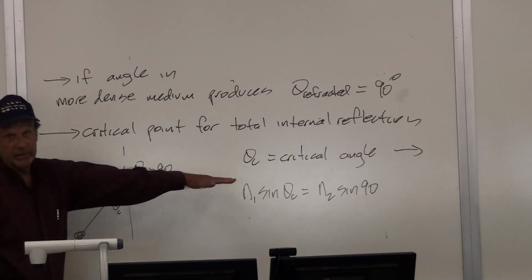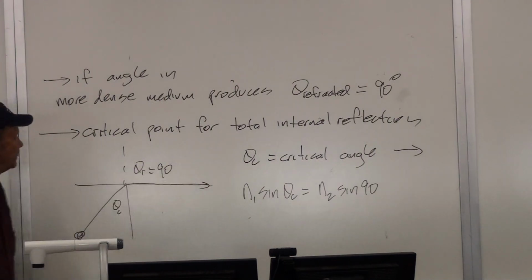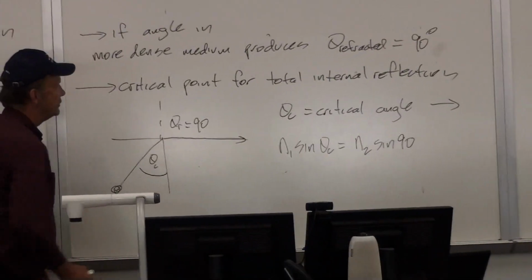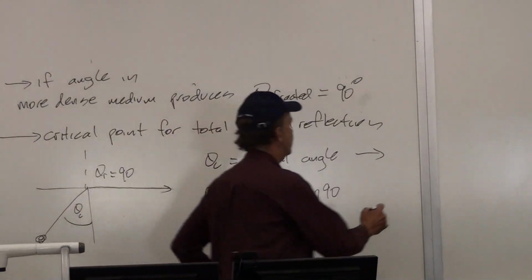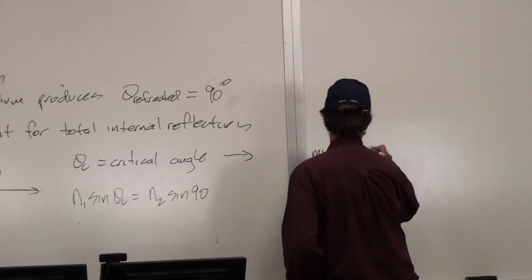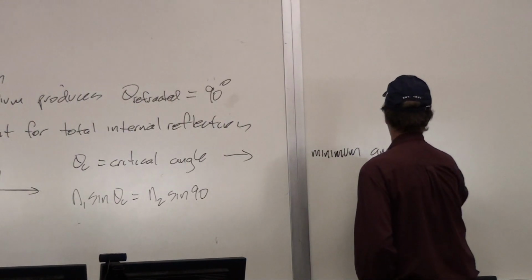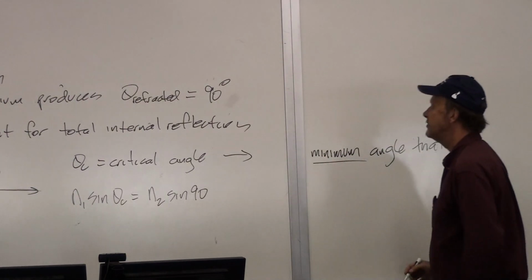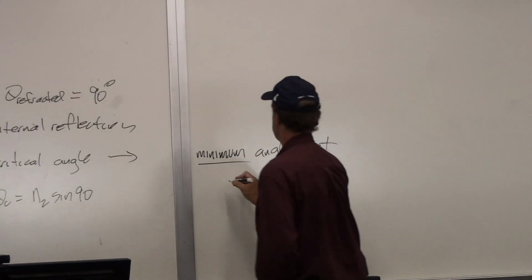So you know that it's bending away from the normal. And so when it gets to that critical point, then that's the minimum angle that will produce total internal reflection. Not the only angle, but it's the minimum one that produces total internal reflection.